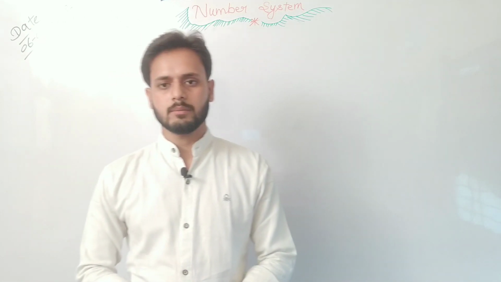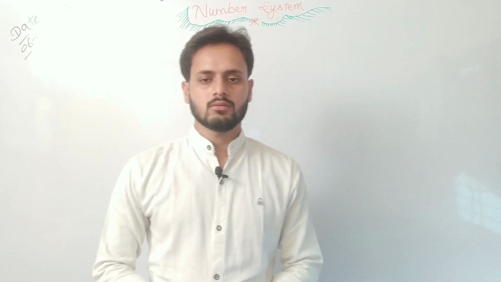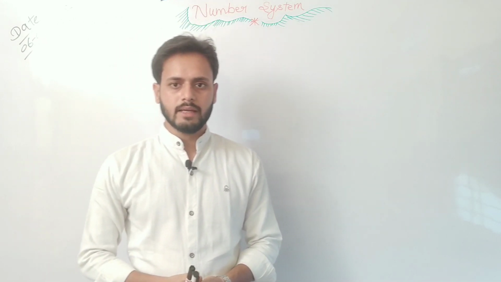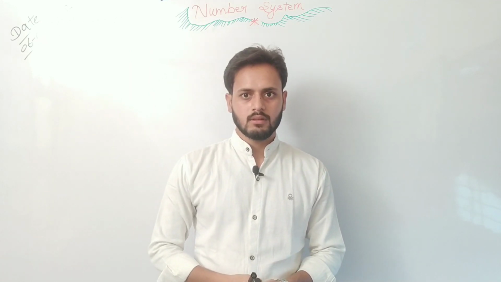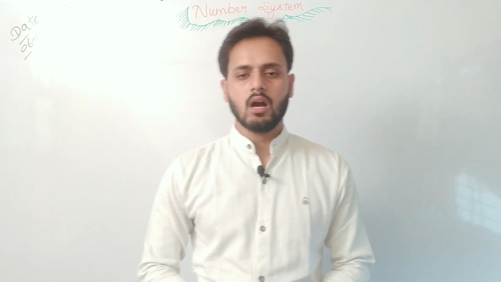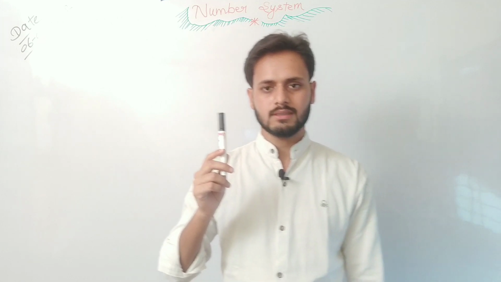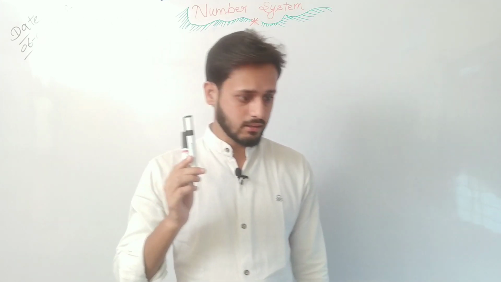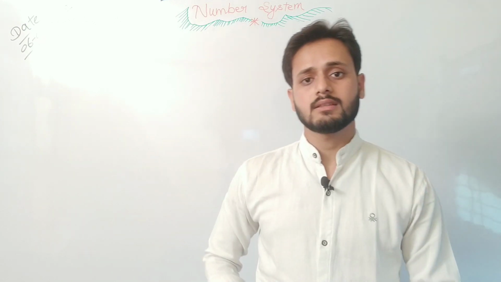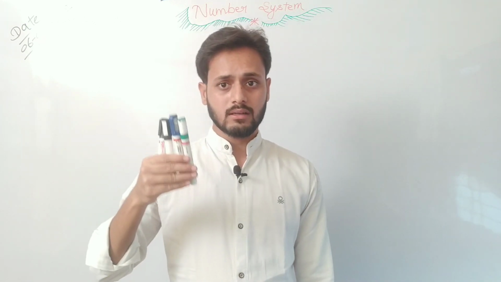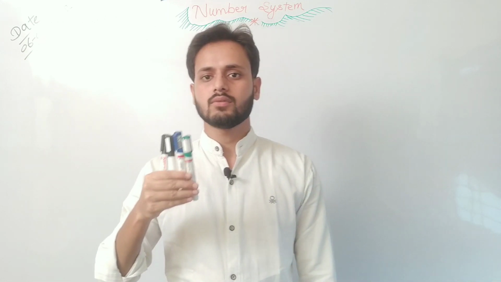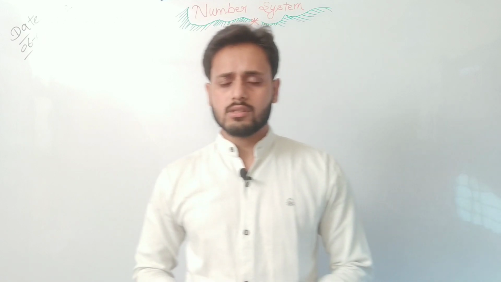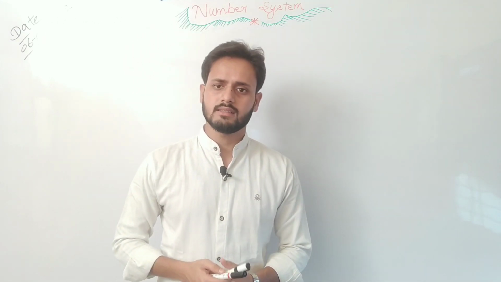How many types of numbers exist in mathematics? Before explaining the types of numbers, I would like to explain what a number is. If I ask how many pens I have, you will say 1. Now how many markers do I have? 2 markers. And then if I ask again, you will say 4 markers. So for measurement and for calculation we need a quantity, and that is the number.